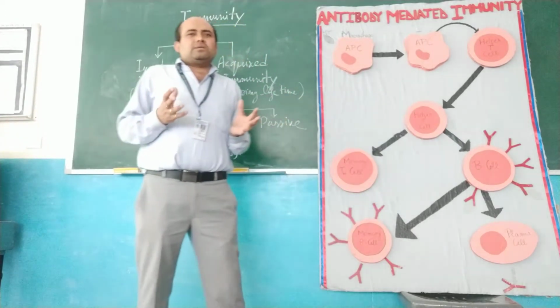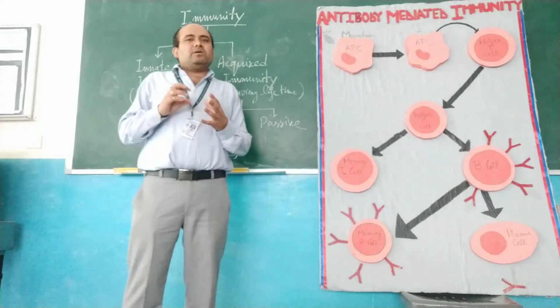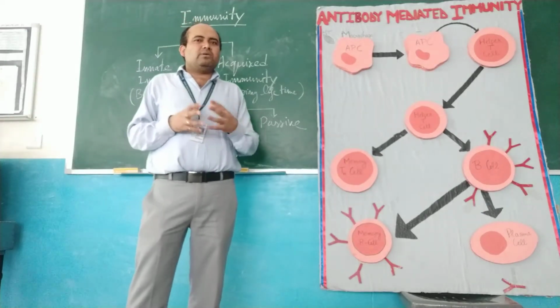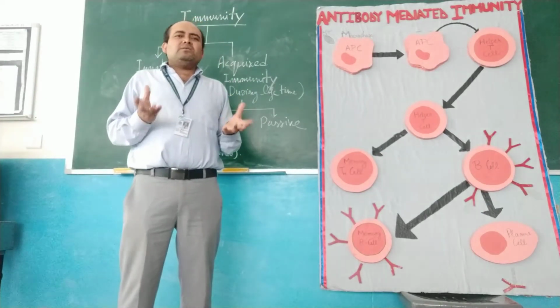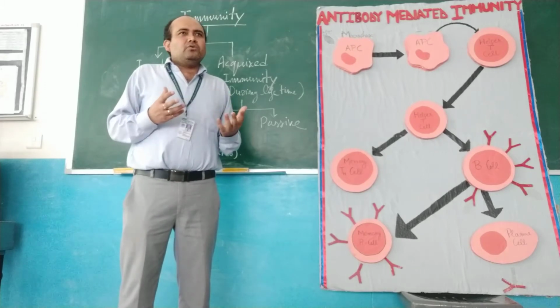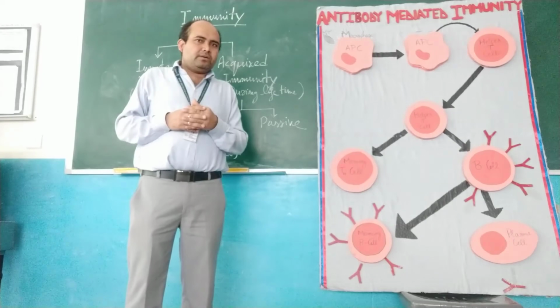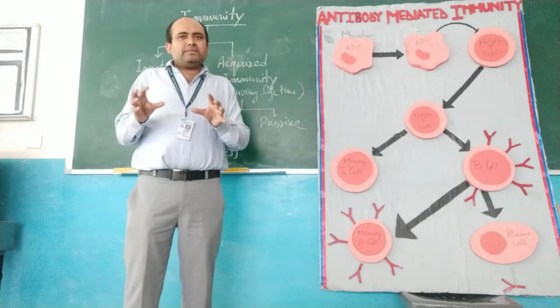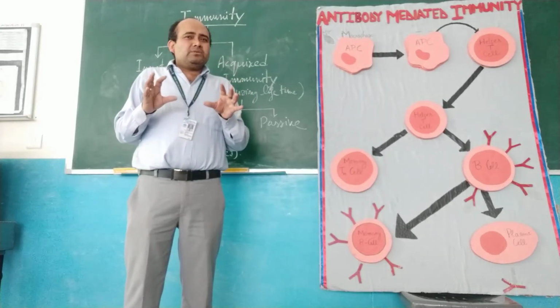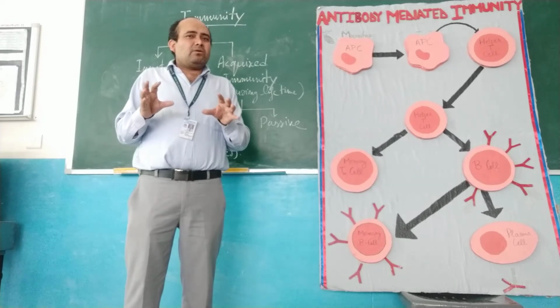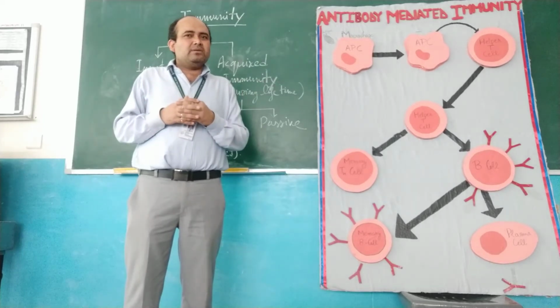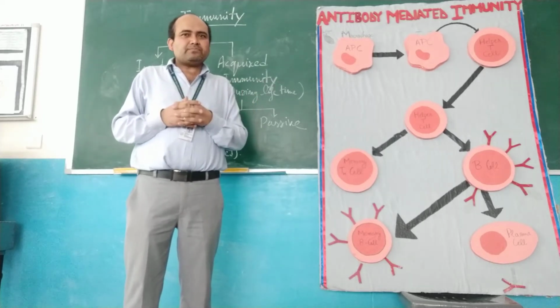It is just like when you are first encountered by a chickenpox virus or any other type of virus, you recover within 15 or 20 days. That 15 or 20 days is the time period necessary for the production of antibody in your bloodstream.